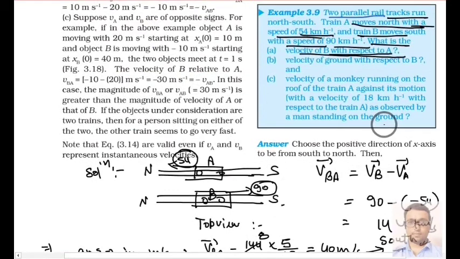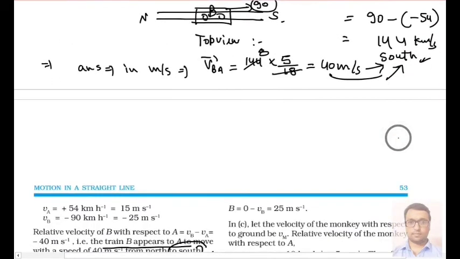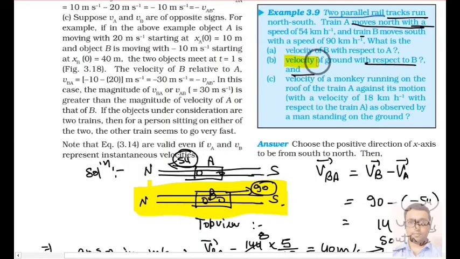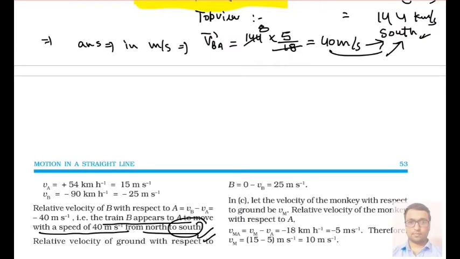Then the second question we can do in this way: the velocity of ground with respect to B. What will be the velocity of ground with respect to B? So train B, here you can see this one, this is train B, and this train B is moving with speed 90 towards south, and in this second part it is asking the velocity of ground with respect to B. So how will we solve this?